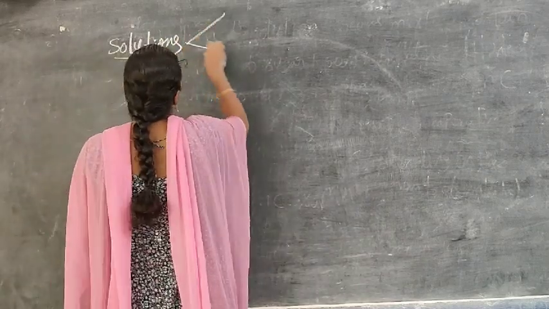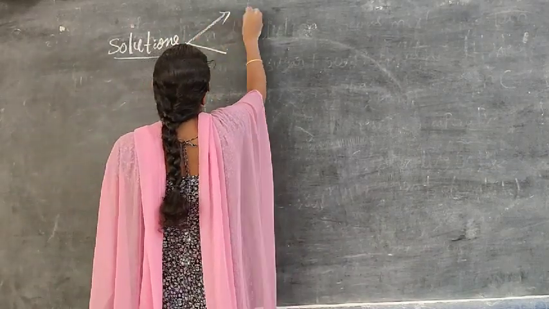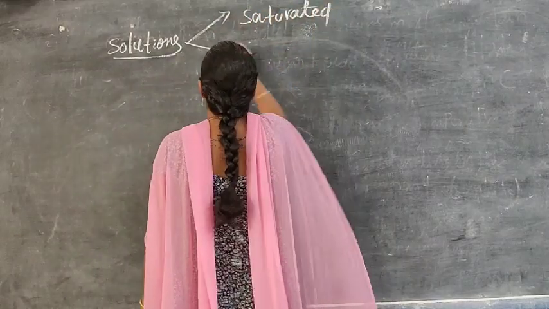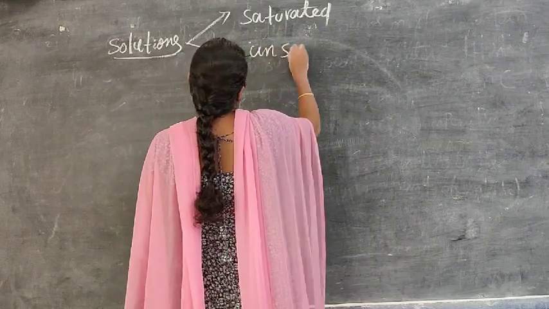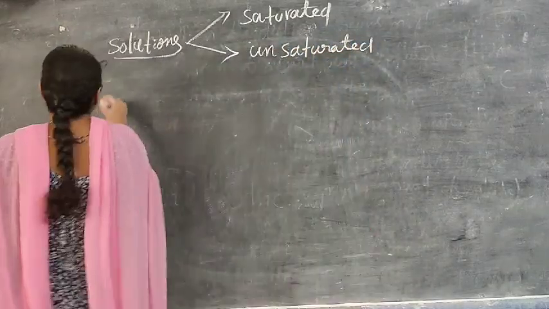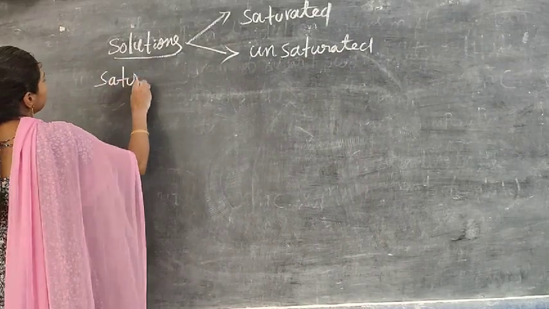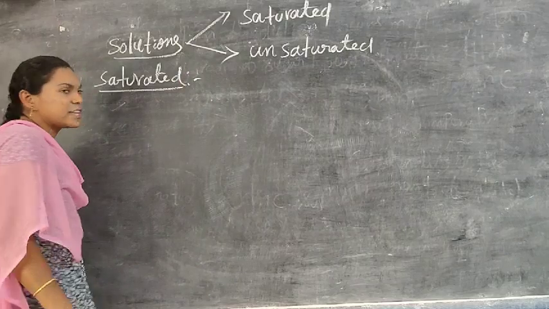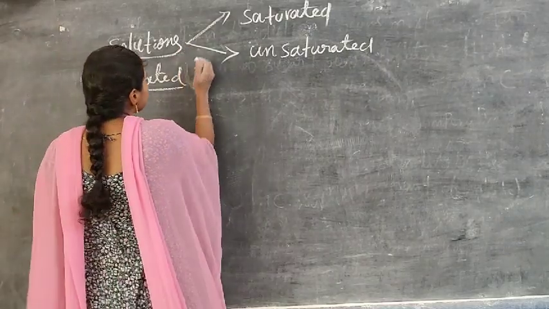Those are saturated solutions and unsaturated solutions. What is meant by saturated solutions? Very important for 2 marks. What are saturated solutions? What are unsaturated solutions?